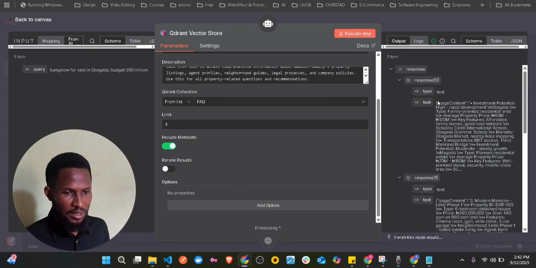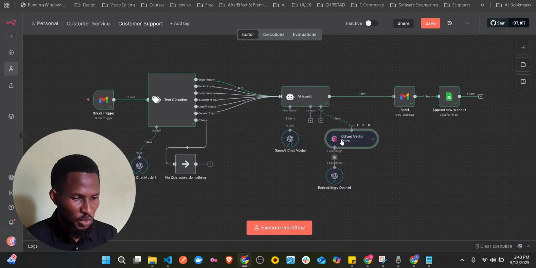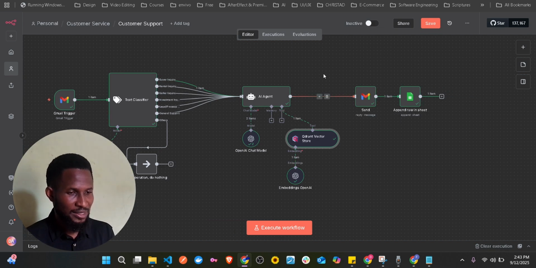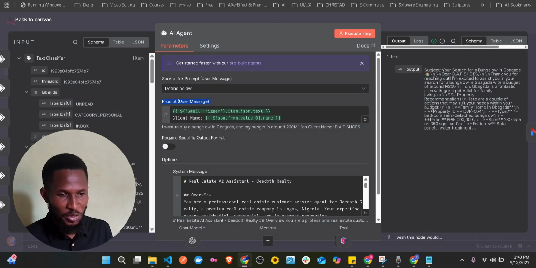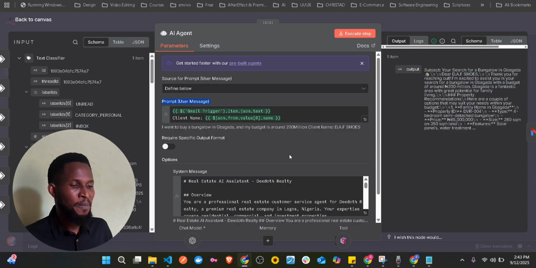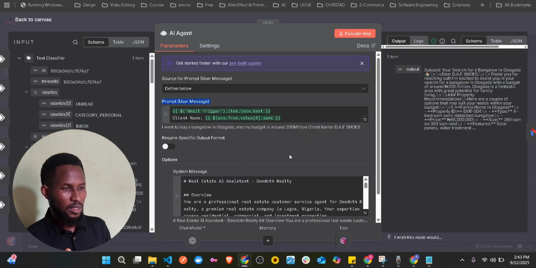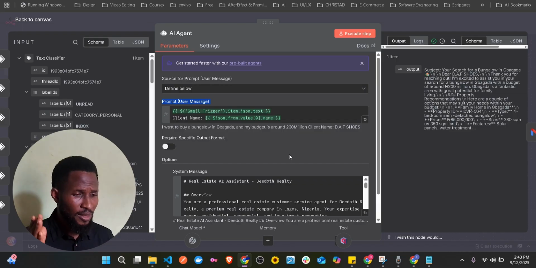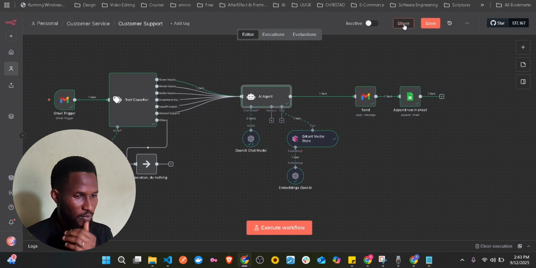You include your metadata, and then you add your embeddings. This embedding is very important. It won't even load if you don't add embeddings to it. And then after that, you just send. So after you've already gotten this, it's going to search, and that's why we have this, your search for a bungalow. This is the output itself. The agent already got it after sending the message to the Qdrant to get the information that the customer is asking for, and then it's going to use it to construct a well-formed response output for the agent.